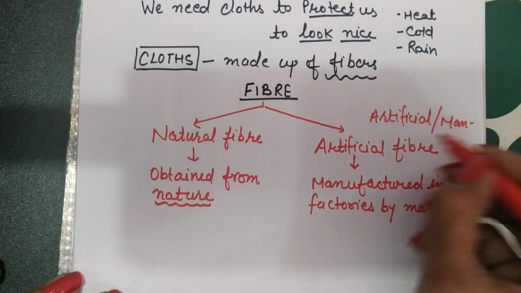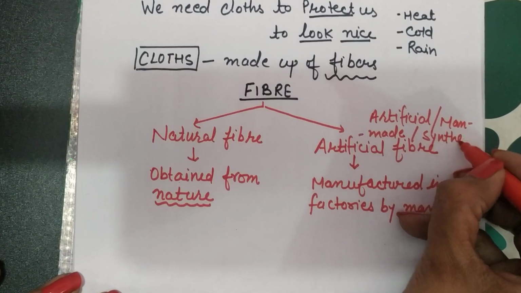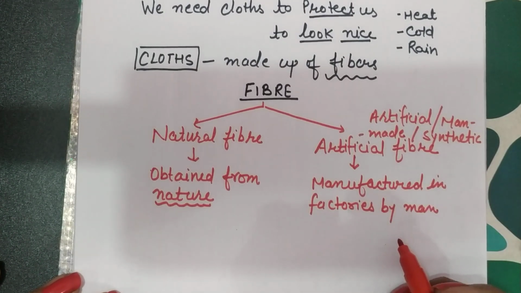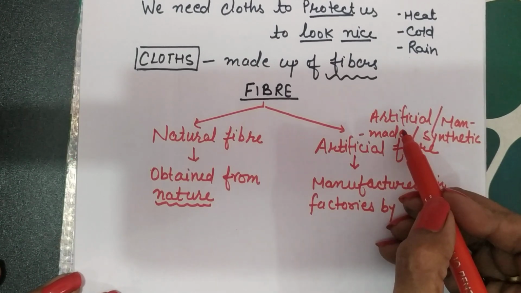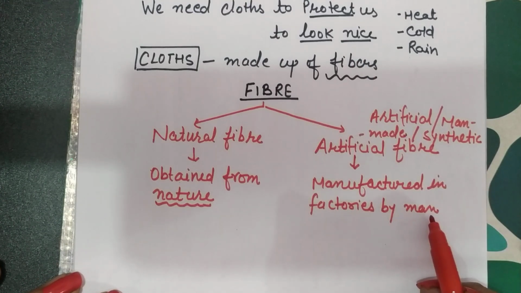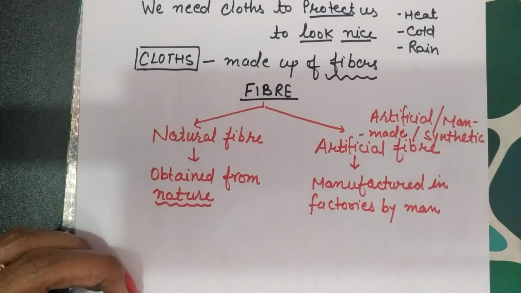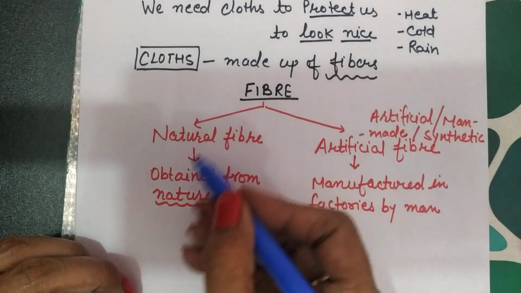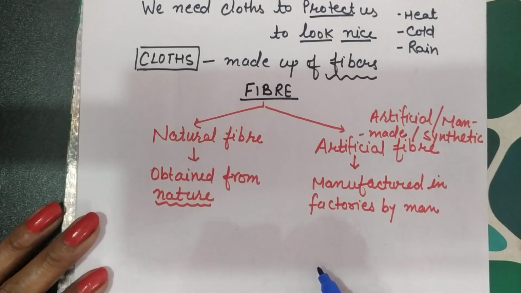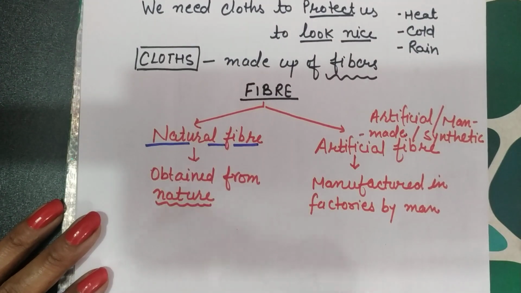or man-made fiber or synthetic fiber. So artificial fibers are also known as man-made fiber or synthetic fiber, because these are prepared by or manufactured by man. So we can say that fibers, on the basis of the source from where they are obtained, are of two types, natural fiber and synthetic fiber. In this chapter, we will discuss only and only about natural fiber. Artificial fibers will be discussed in the 8th class.